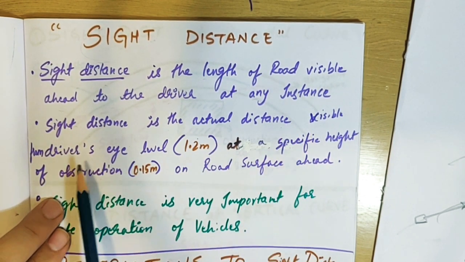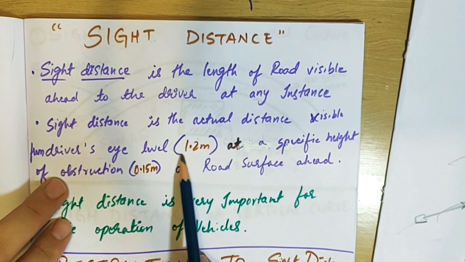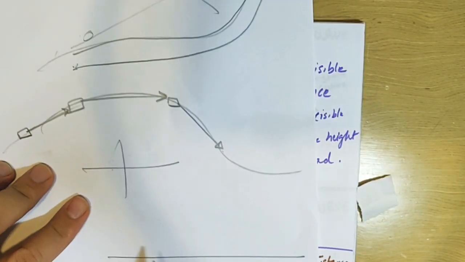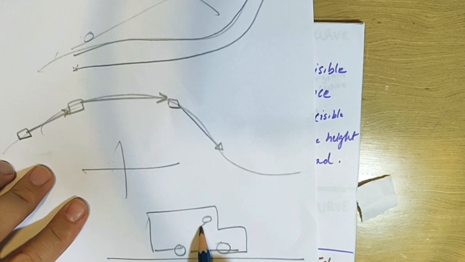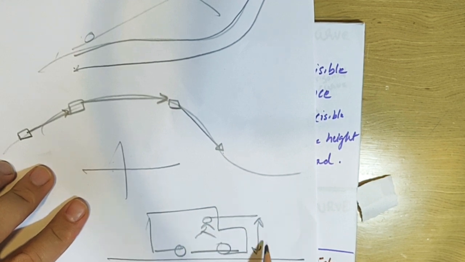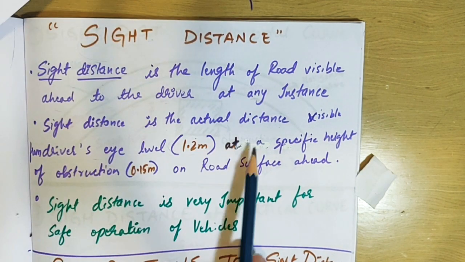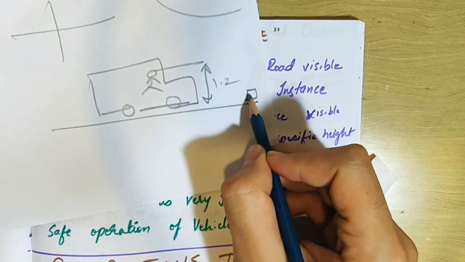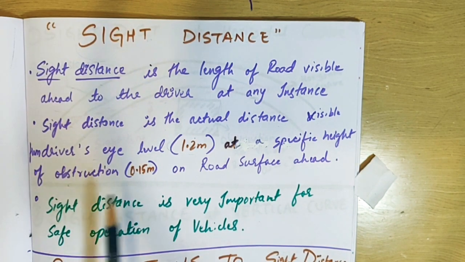So sight distance is the actual distance from a driver's eye level. The driver will be sitting at around 1.2 meters above the road surface, and he should be able to see any obstruction in front of him. This obstruction is around 0.15 meter above the ground level. So how much can he see?